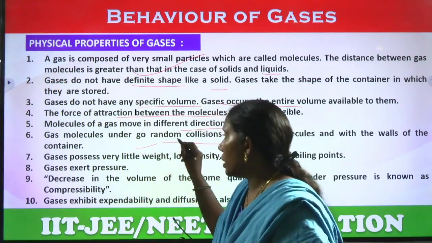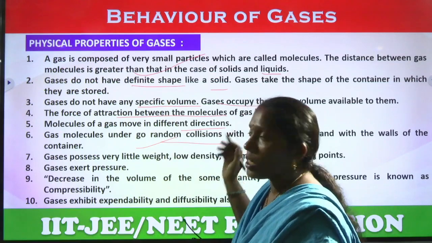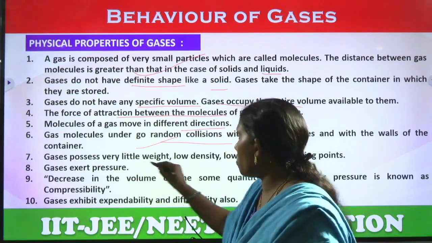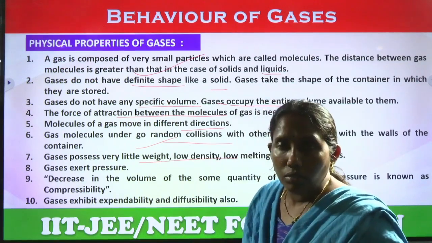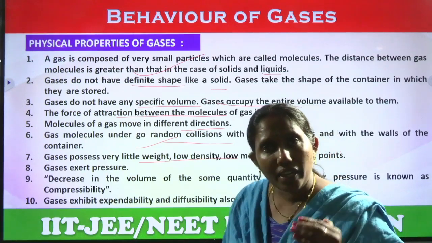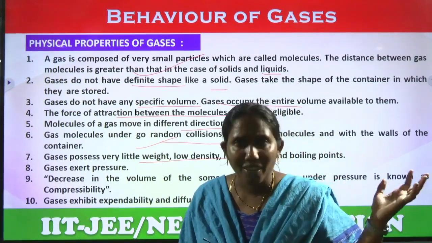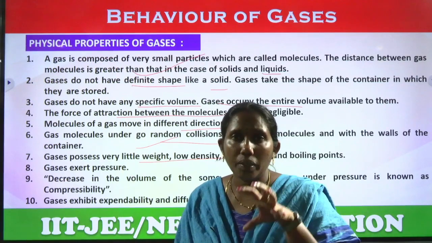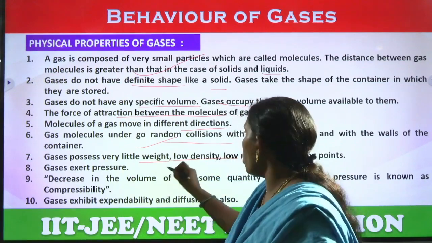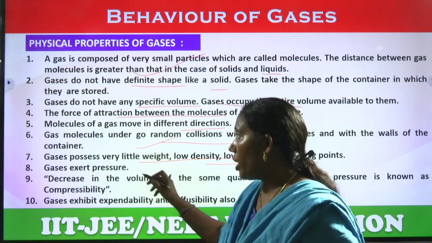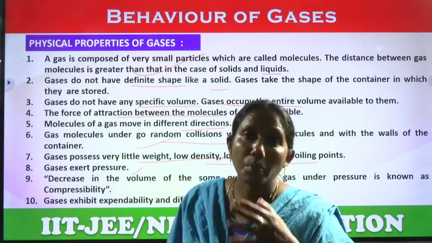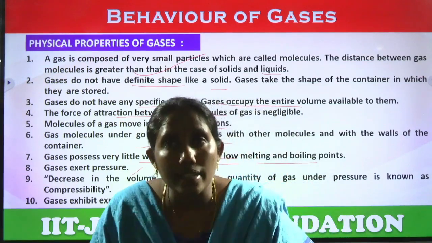Because of those collisions, random collisions take place, and gases also possess very little weight and low density. They are not easily densified because they are spreading over. The particles are not at all near each other. That's why they have low density, low melting and boiling points, and they exert pressure. Gases exert pressure.